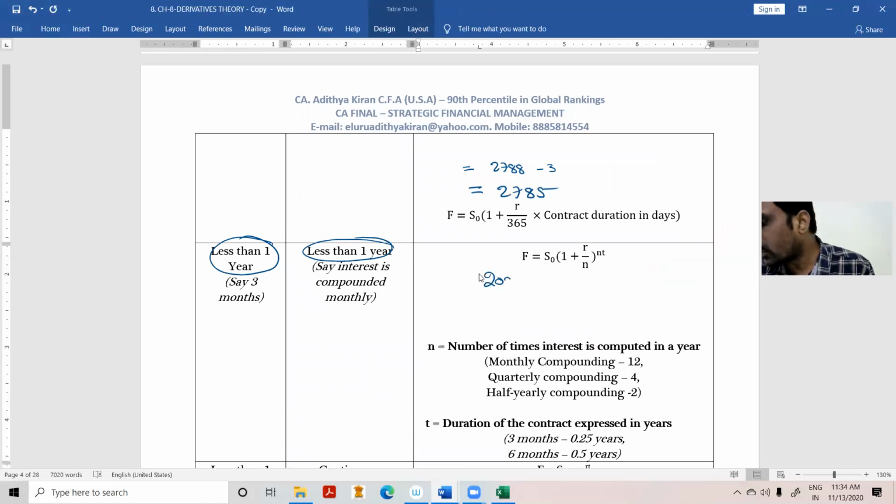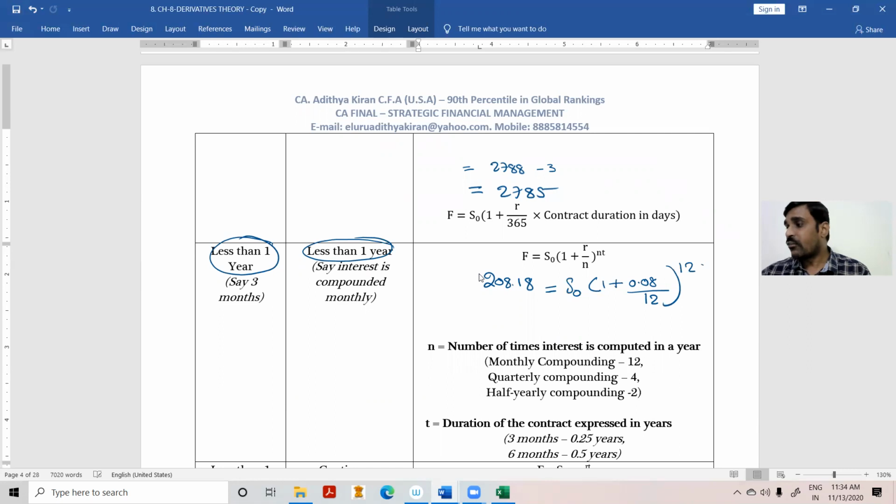What is the forward price? They have given 208.18. Spot price we have to calculate. S0 into 1 plus, what is the rate of interest? 0.08. How many times will it be computed? They are saying monthly rates. That means interest is computed every month, so 12 times in a year. To the power of 12.